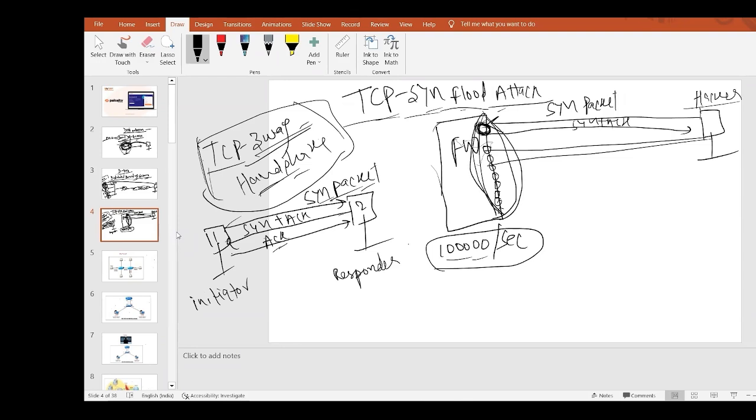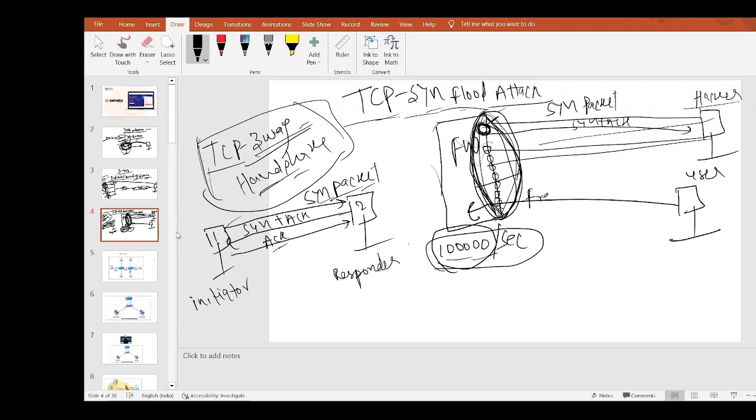What would happen? My firewall has a capacity of holding 1 lakh sessions. All 1 lakh sessions are already established. There is no free session. All sessions are occupied by the hacker. So if meanwhile a legitimate user comes, an office employee who wants to access the firewall, what would happen? Will he be able to get access through the firewall? All the sessions are already occupied.